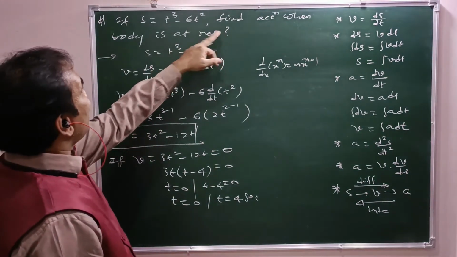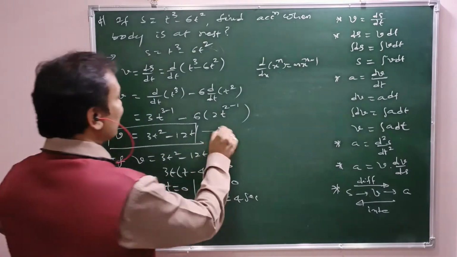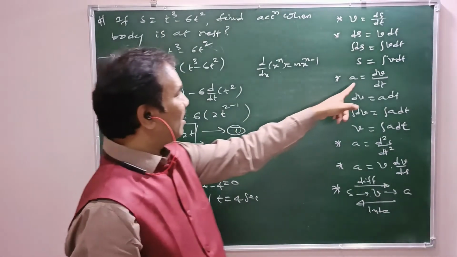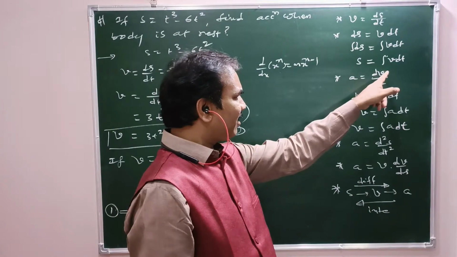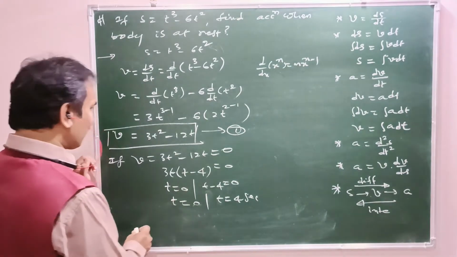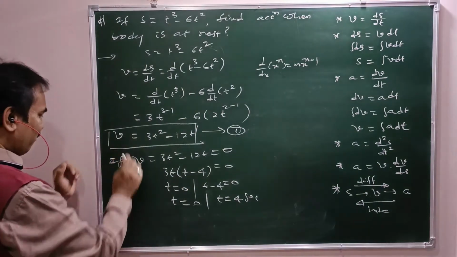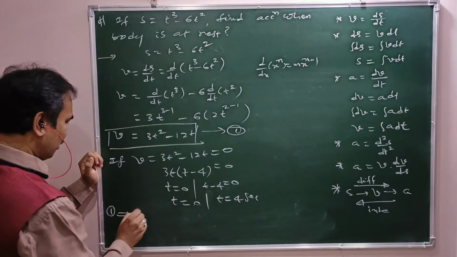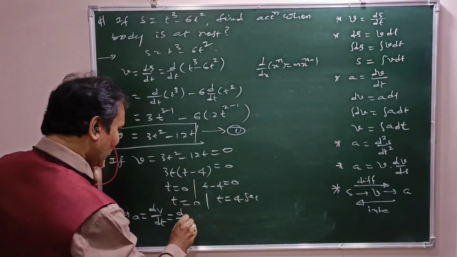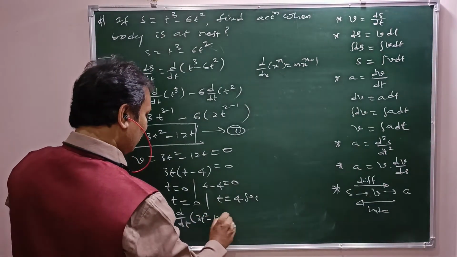Now we need to find acceleration when the body is at rest. We get acceleration from velocity by differentiating velocity with respect to time. So a equals dv by dt, that is d by dt of 3t square minus 12t.